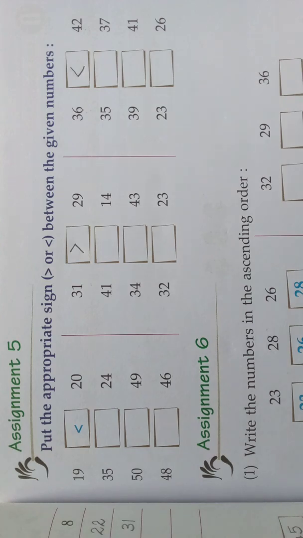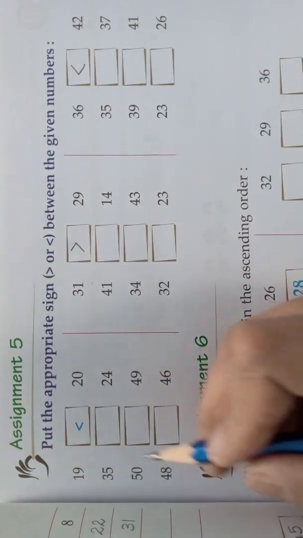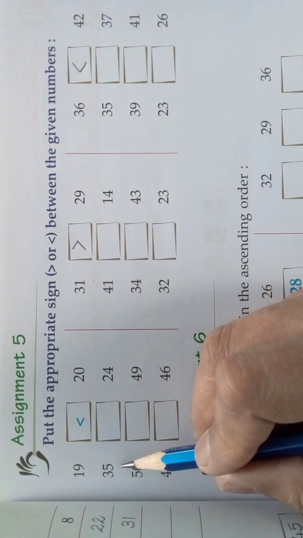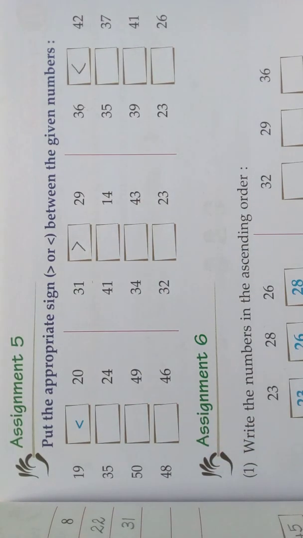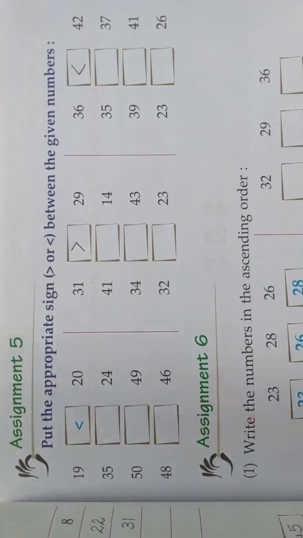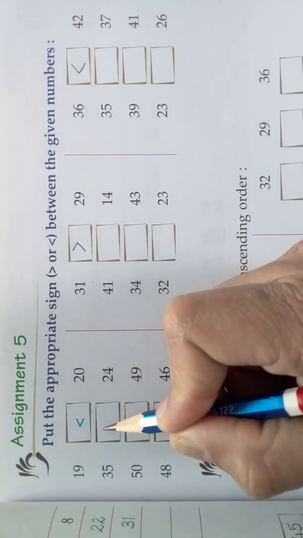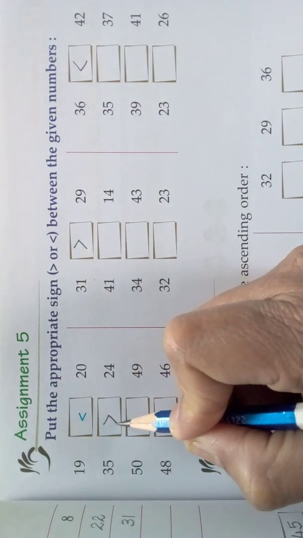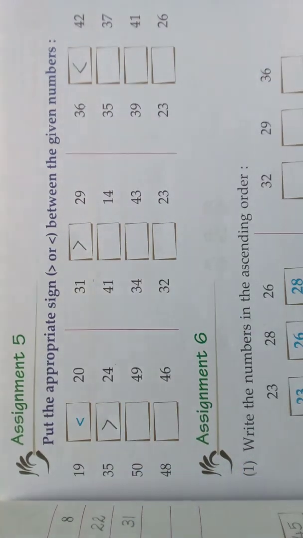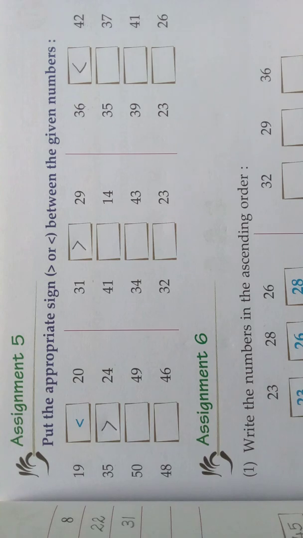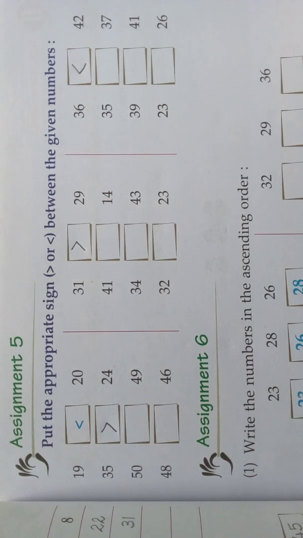Compare the given numbers. Come, I will do one more sum. 35, 24. These are the two numbers given. We should compare them. Which is the greater number? 35 compared to 24. So put the crocodile mouth towards the greater number. So 35 is greater than 24. Okay. Understood, children? Come, we'll see.